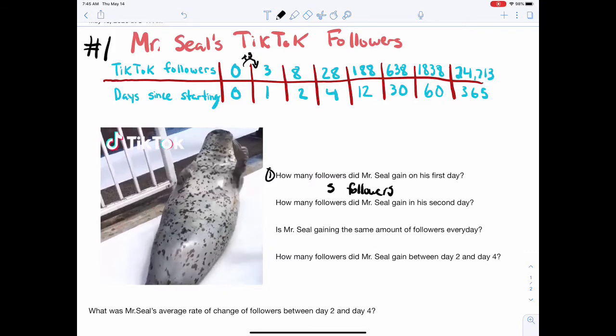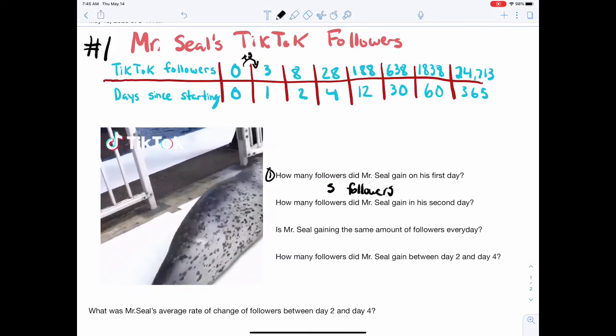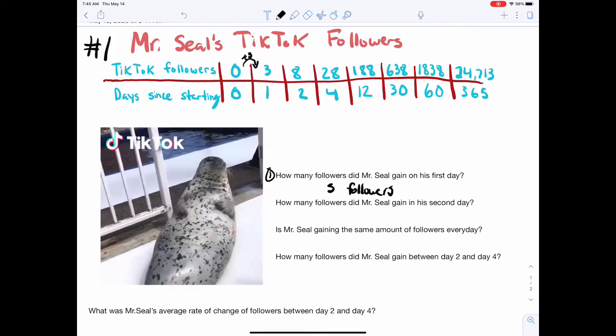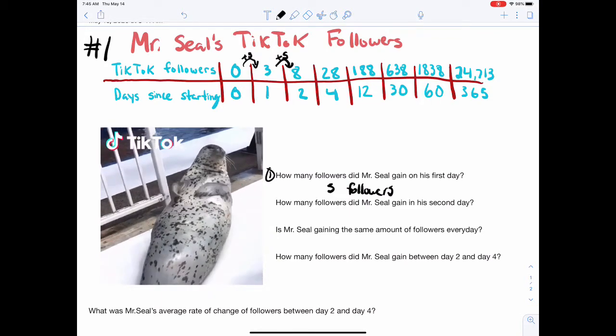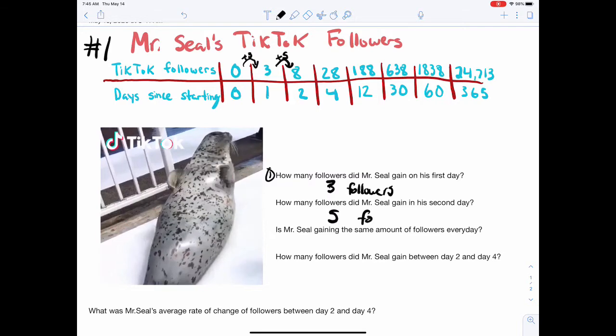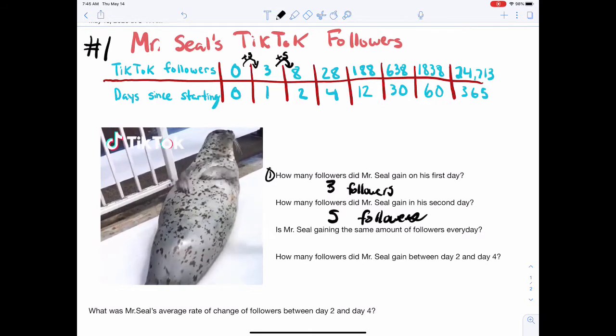How many followers did Mr. Seal gain in his second day? So, well, he already had 3. Then he's at 8. So he went up 5. He went up 5 followers his second day.